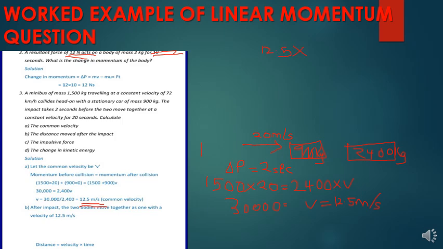Remember, these two moved together for 20 seconds. So 12.5 times 20. I think it will be 250, but let's calculate 12.5 times 20. Yeah, 250 meters. These two will move 250 meters after the collision.